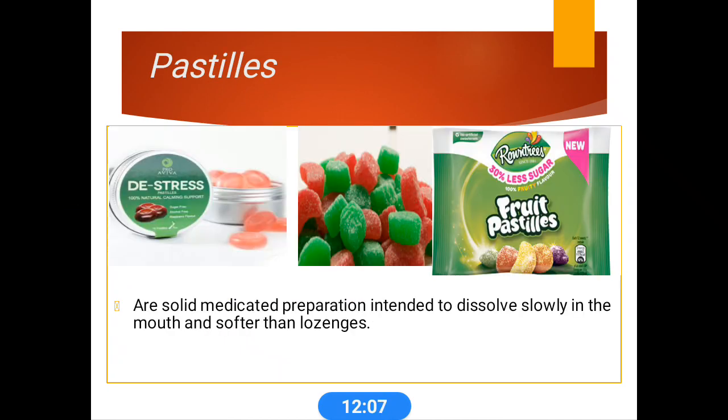Pastilles are other solid medicaments that dissolve slowly in the mouth. They look almost similar, but compared to lozenges, they are much softer. They easily and slowly dissolve in our mouth.